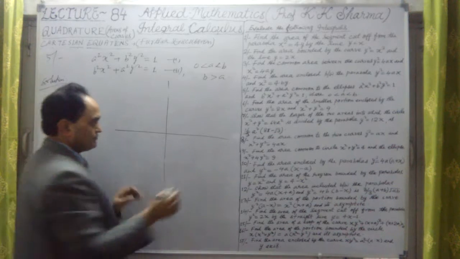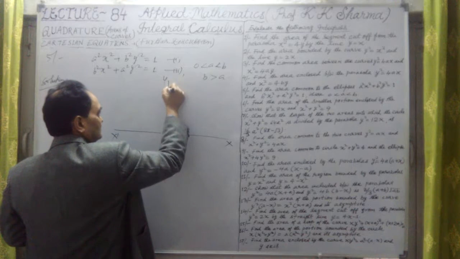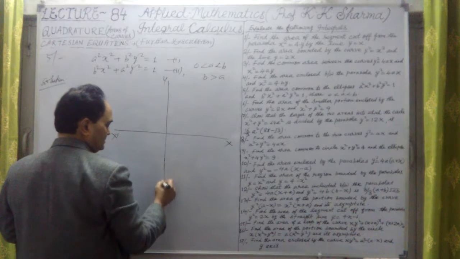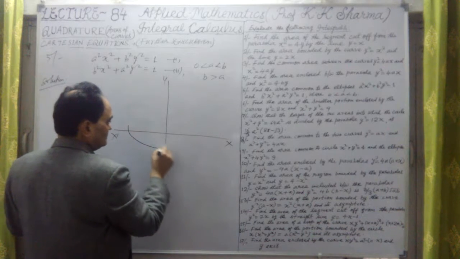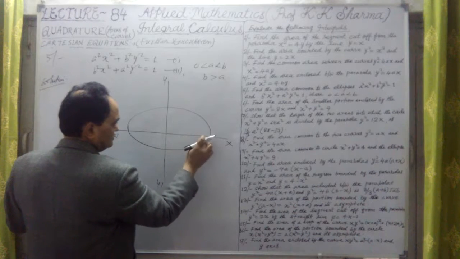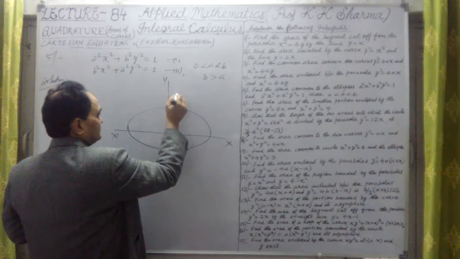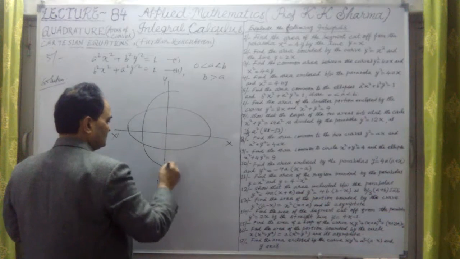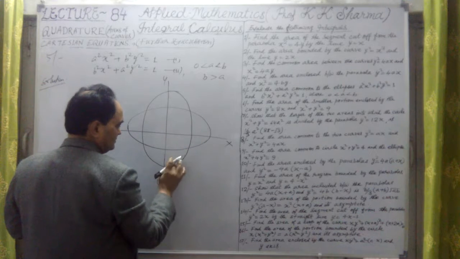This is the x-axis, x dash, y-axis, and y dash axis. Okay, so let me draw. This is the first ellipse. Second ellipse, if I draw, let me take the second ellipse here.